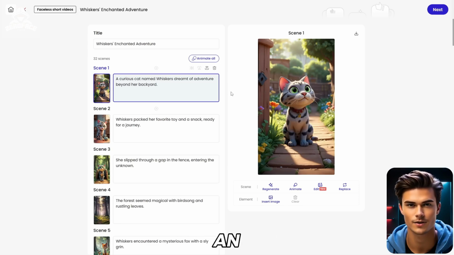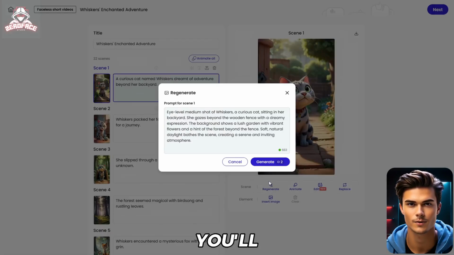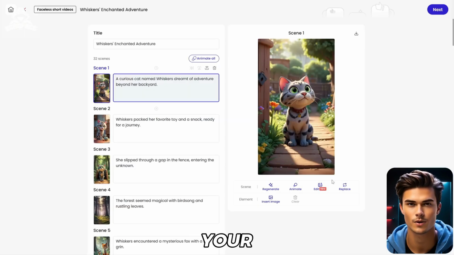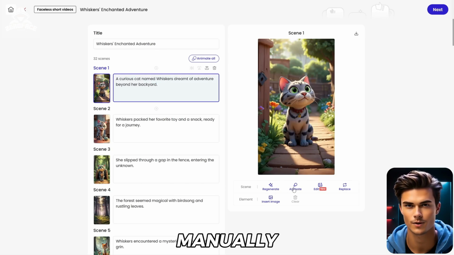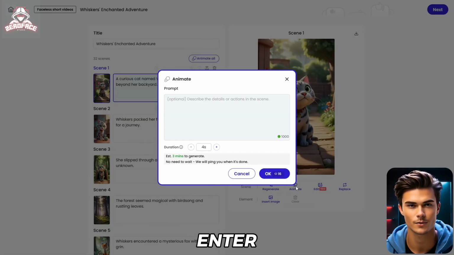First, if you don't like how an image turned out, you can click the regenerate button, and as you can see, you'll be able to regenerate the entire image in just a few seconds. You can also upload your own image or video if you'd like. Then, you can animate each of the images manually using your own prompt. Just enter a prompt, choose the duration, and that's pretty much it.